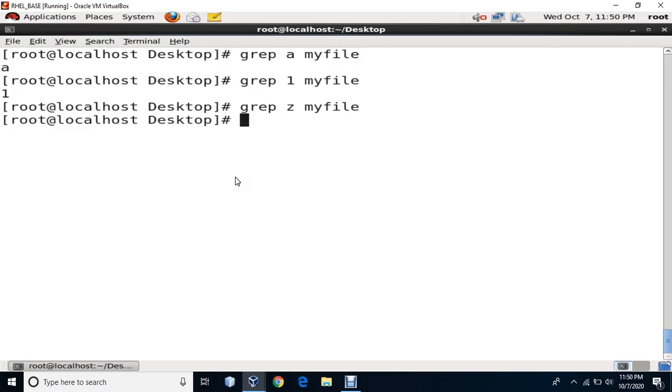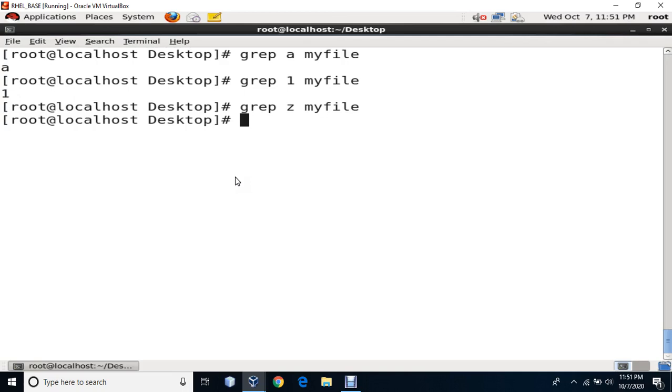So what we have seen just now, we have seen 3 basic commands for files. One is the touch command, which basically creates an empty file. Then we have seen the cat command and the tac command. Cat and tac, I will take as one command only. Cat command shows you the contents of the file. It can help you to add into the file, that is append into the file. It can actually overwrite a file. And then we have seen the grep command. Grep command is used to capture certain things from the file.